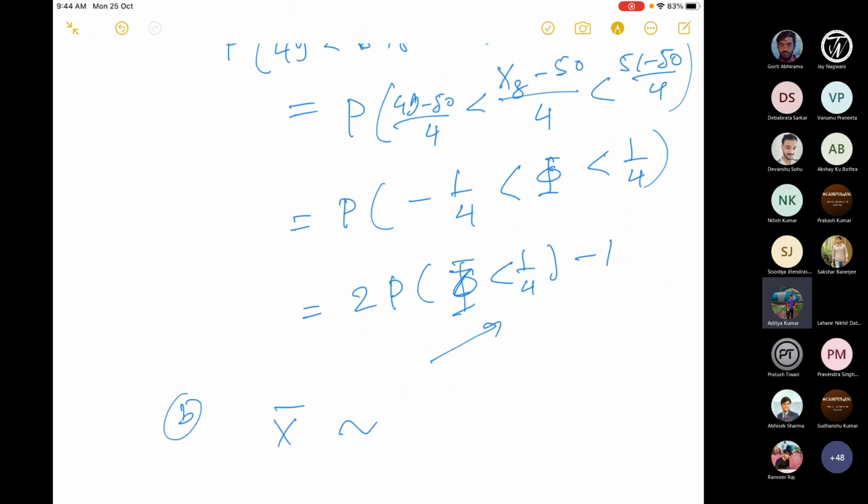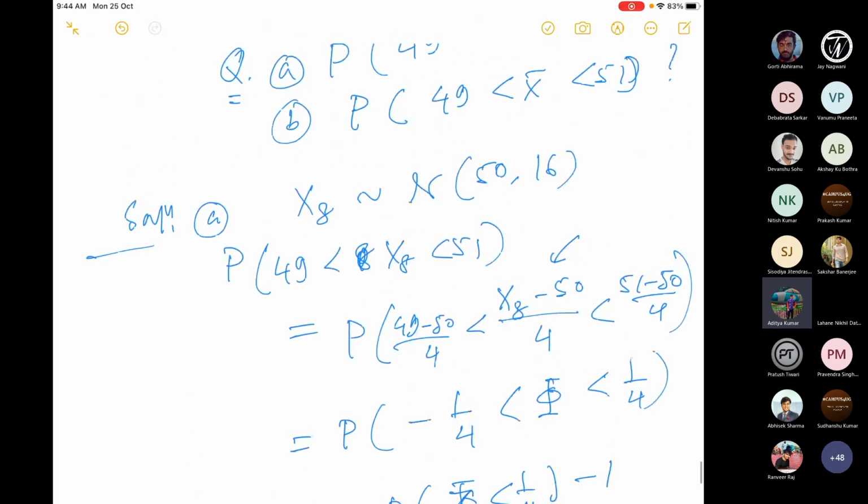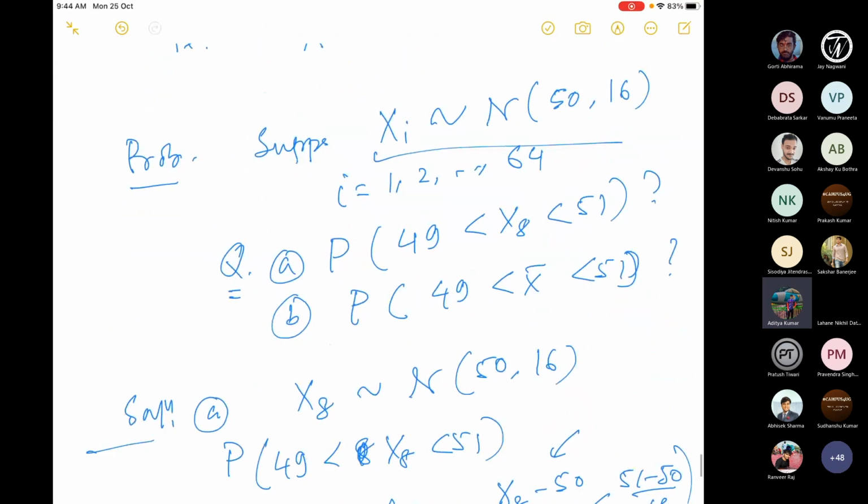What is the distribution of x bar? All the xi's are normal with mu 50, sigma square 16. So what is the PDF of X bar? We have seen that, because this is a random sample, they are all independent with the same normal distribution.